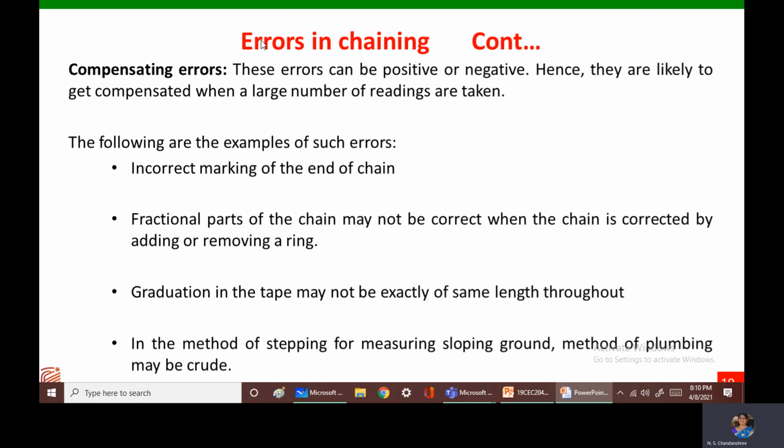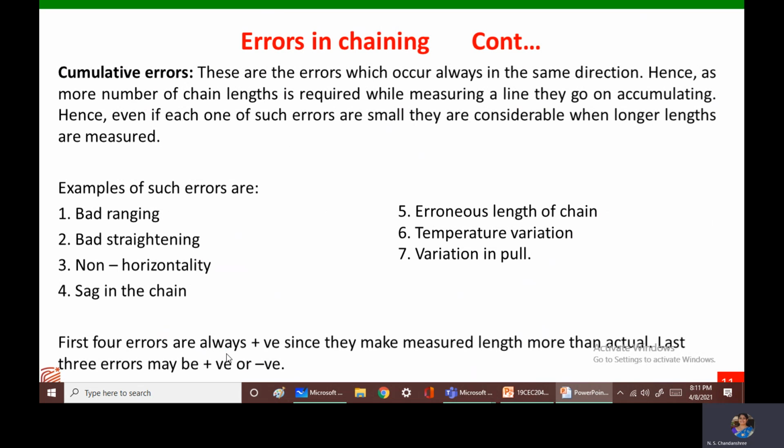Next type of errors are compensating errors. These can be both positive or negative, hence they are likely to get compensated when a large number of readings are taken. Some of the examples given here: incorrect marking of the end of the chain. Next, fractional parts of the chain may not be correct when the chain is corrected by adding or removing a ring. All these are examples.